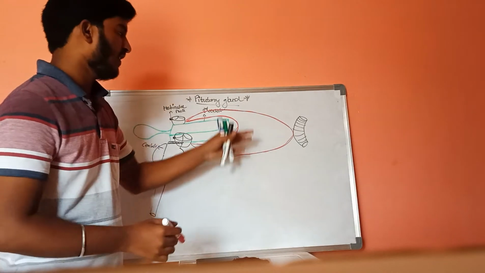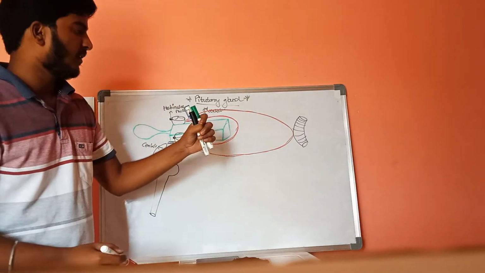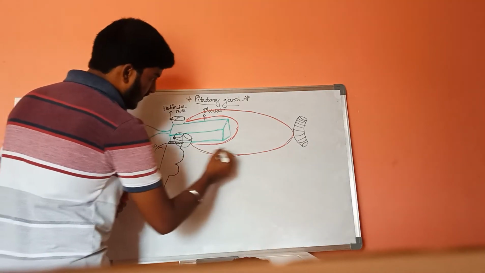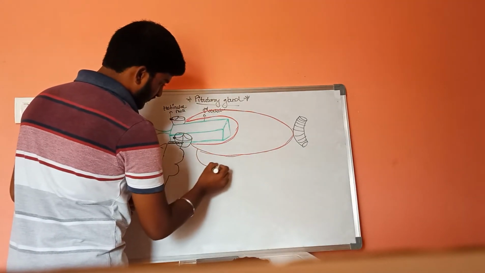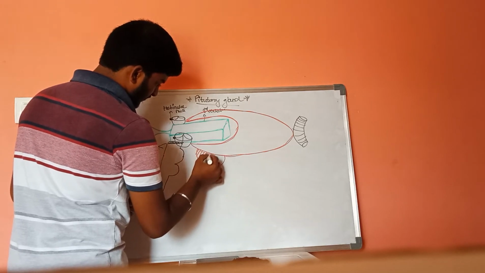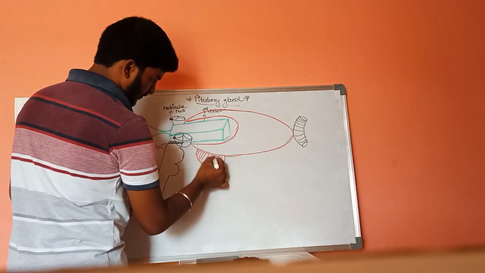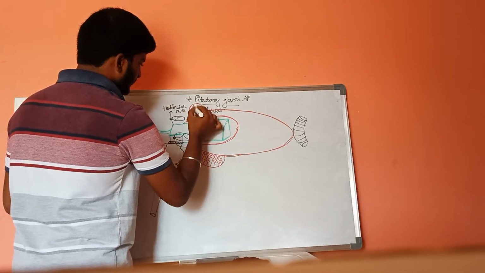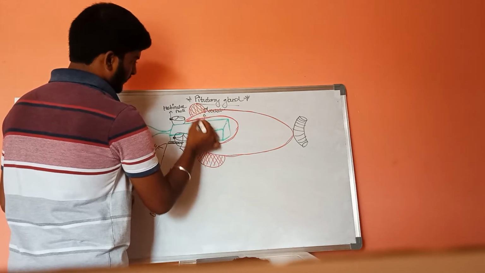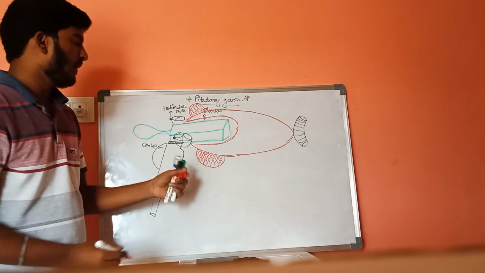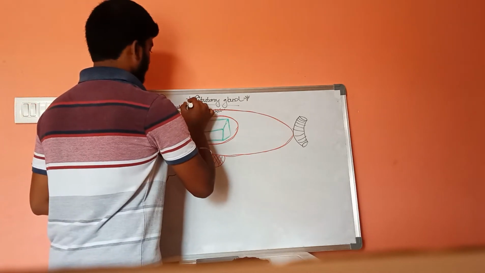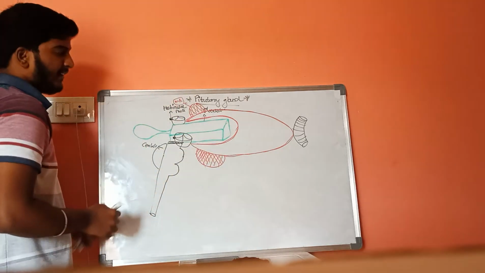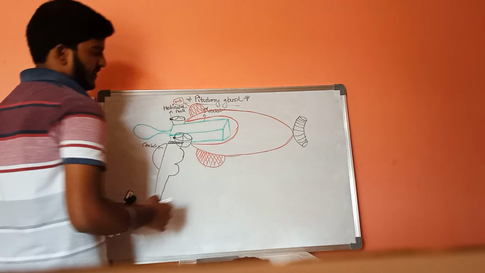This hypothalamus has special inflammations, which are two in number. These two special structures are called mammillary bodies, and there is also a special invagination.